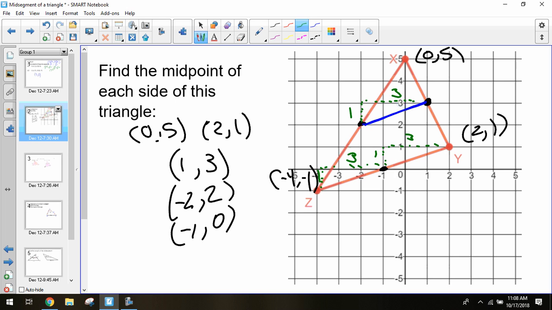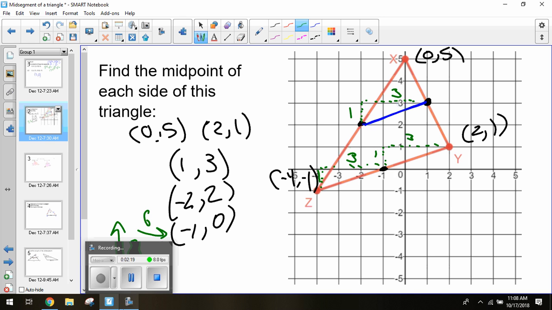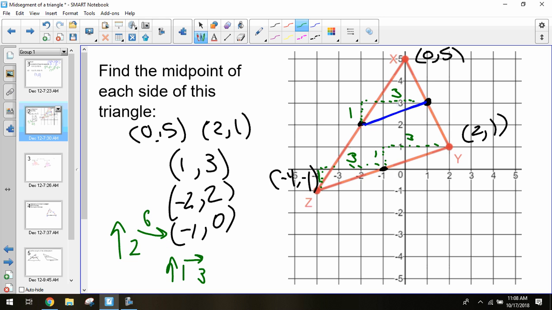So in a sense, I'm going up 2 over 6 as the total distance traveled on YZ. On my midsegment, I'm going up 1 over 3. What do you know about that? It's going to be half of the larger one.